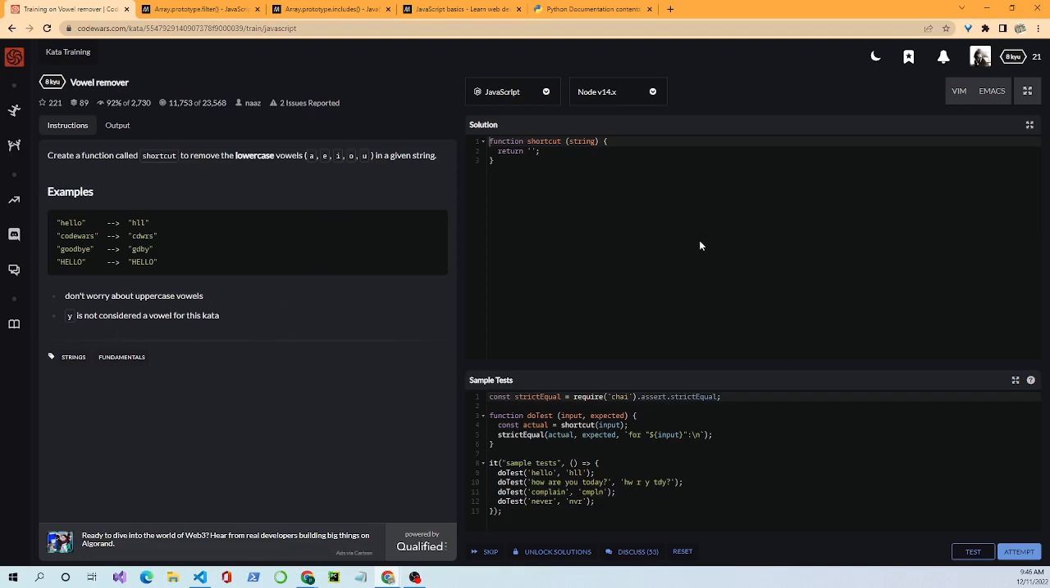Okay, so we come over here to the problem. It's pretty much the same thing. We have the function declaration, which is function, named shortcut, and in parentheses it brings in the parameter, the string parameter. That's what we're evaluating today. We have the open curly brace, and down here we get the close. This is a function declaration.